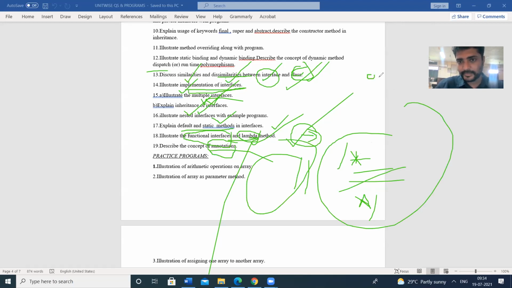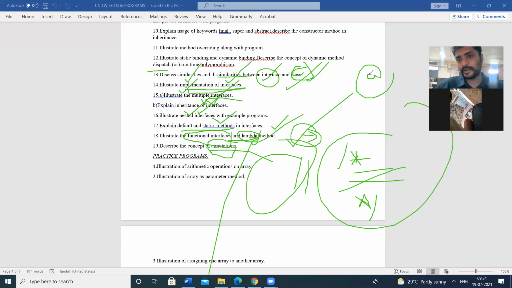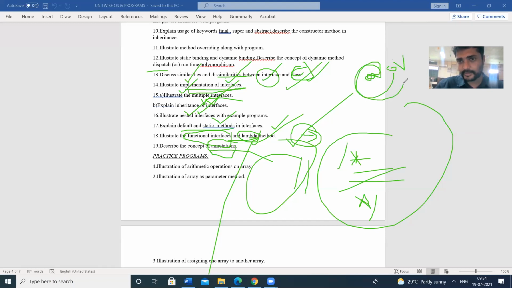The symbol is @, for example @Override. This is an example of one annotation. Every annotation starts with the @ symbol, which means the compiler will identify that this is some commenting.